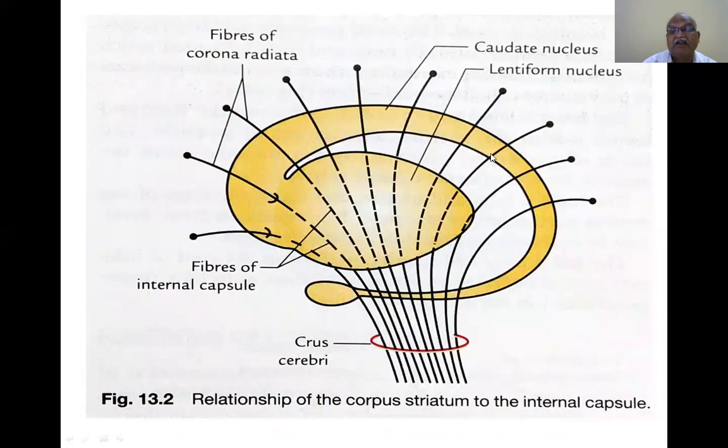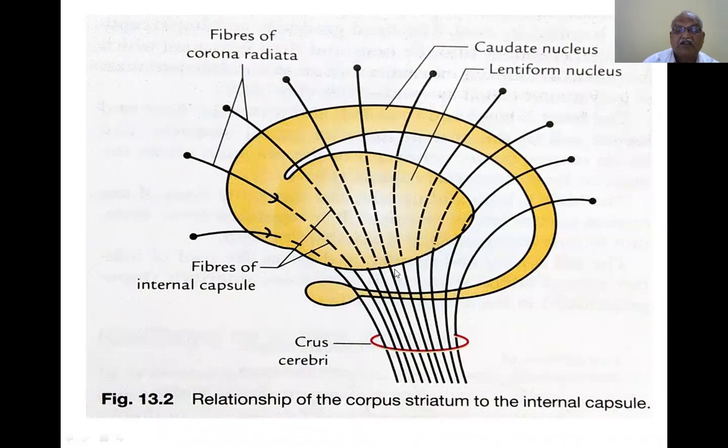These are the fibers of corona radiata or fibers of internal capsule. They diverge to form the corona radiata. So, this is the caudate nucleus and lentiform nucleus. This is the crus cerebri that is connecting the cerebral cortex above with the midbrain.